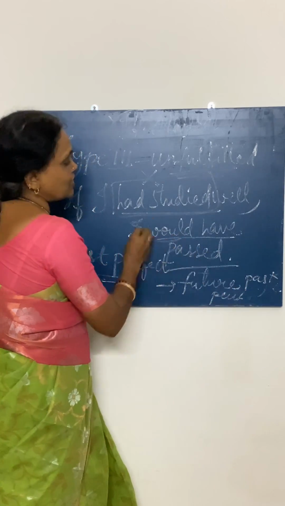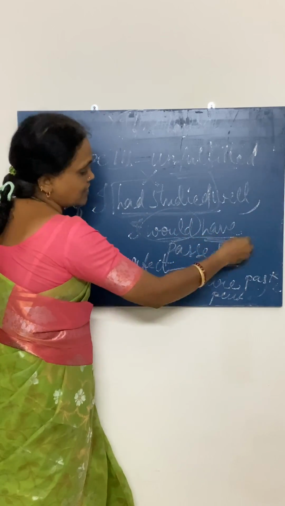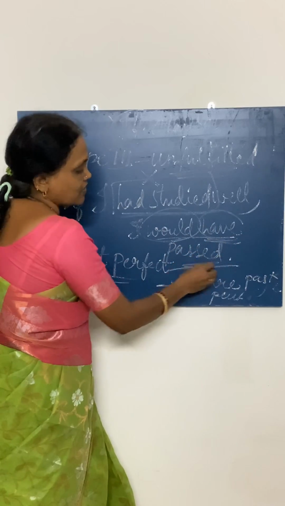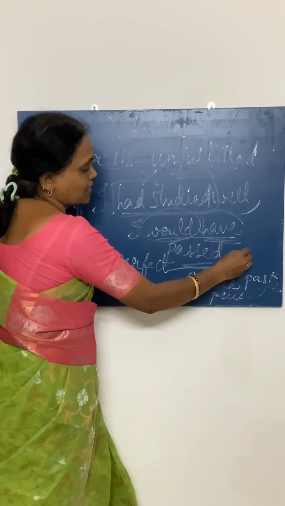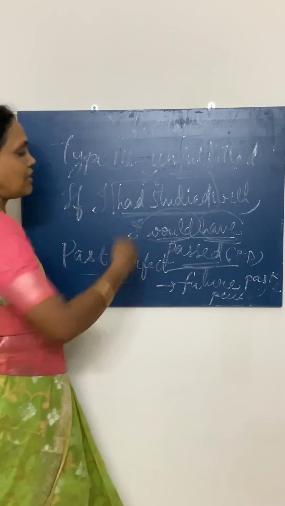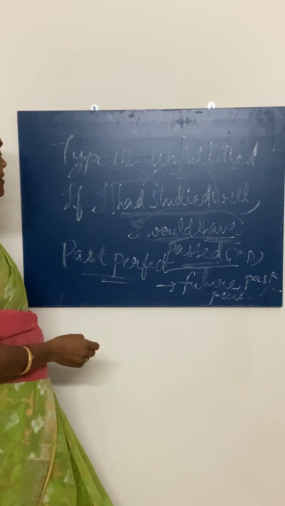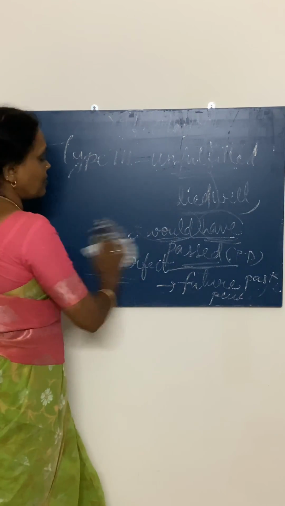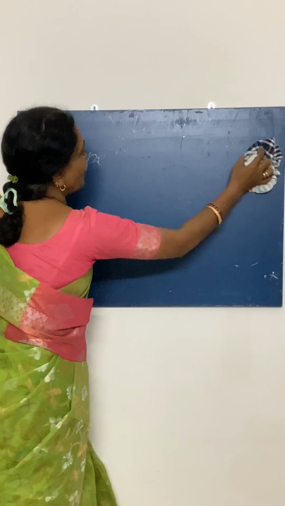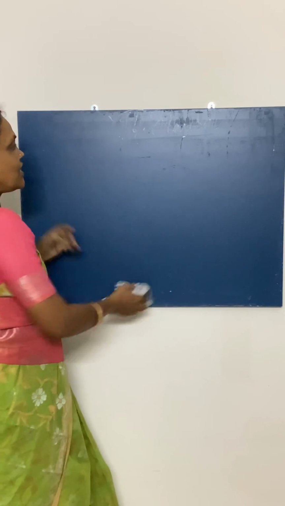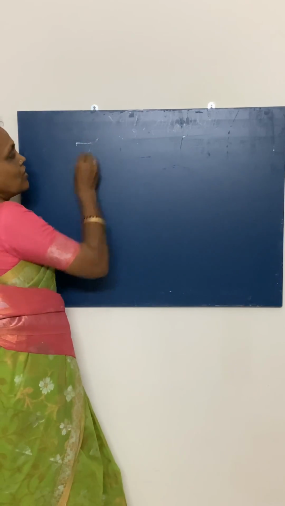That is, will is changed into would, and for perfect tense you are having have here, and always have along with that you will have the past participle verb. So this is the third type. Got it? Next, we go to the last one, that is zero conditional clause.